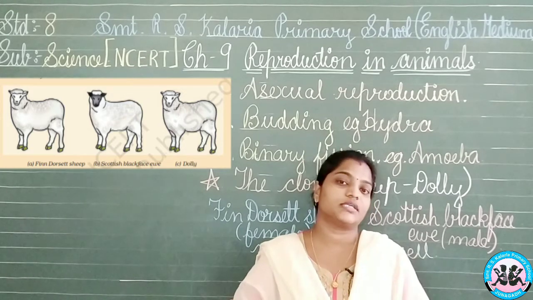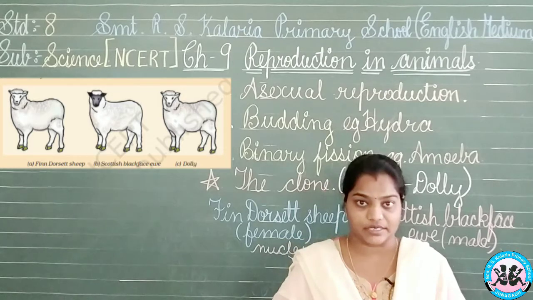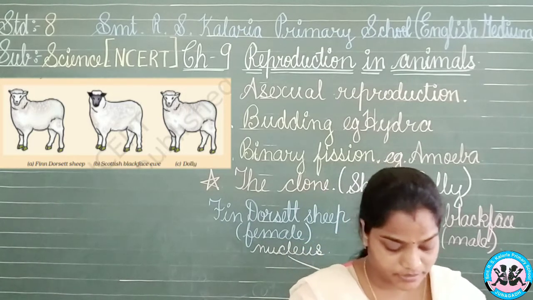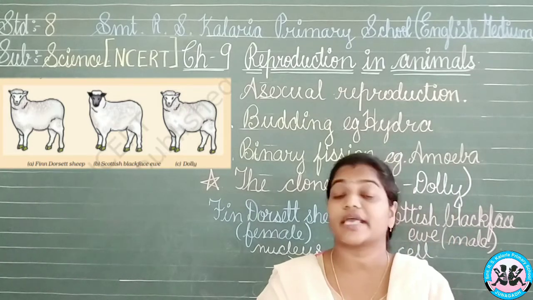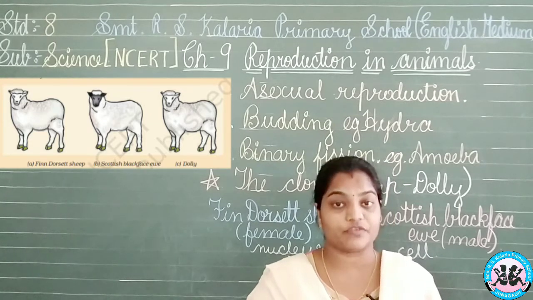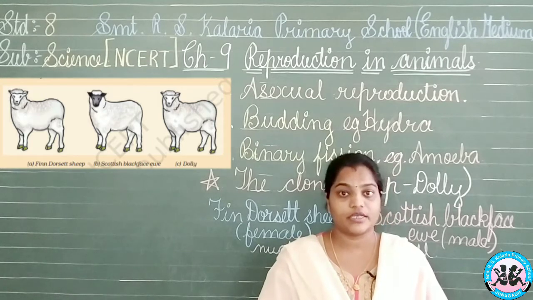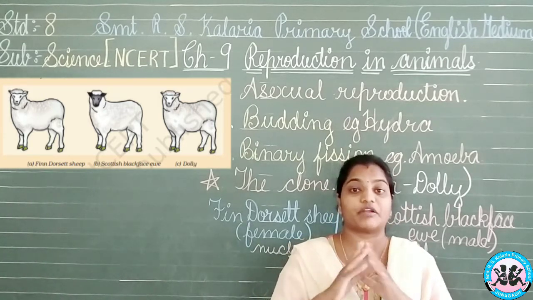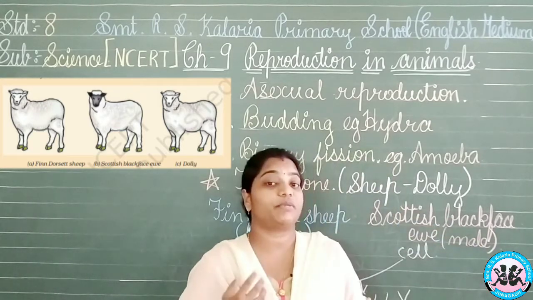Now how does this cloning work? The first clone was made on the 5th of July, 1996, carried out on a sheep, and the product we got as a clone was termed Dolly. The name Dolly was given to the first sheep that was cloned and which was perfect. Now how was Dolly cloned?